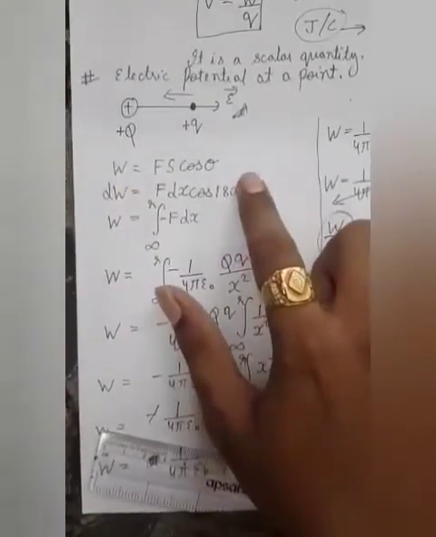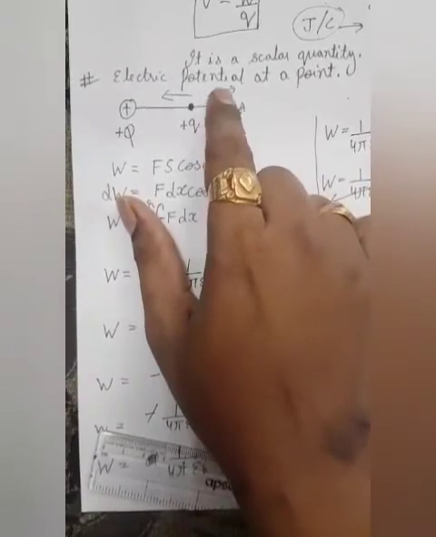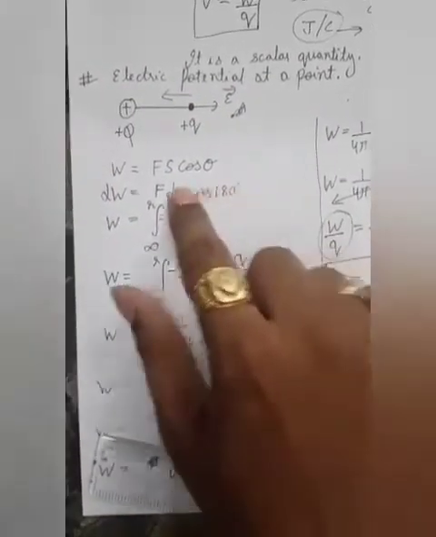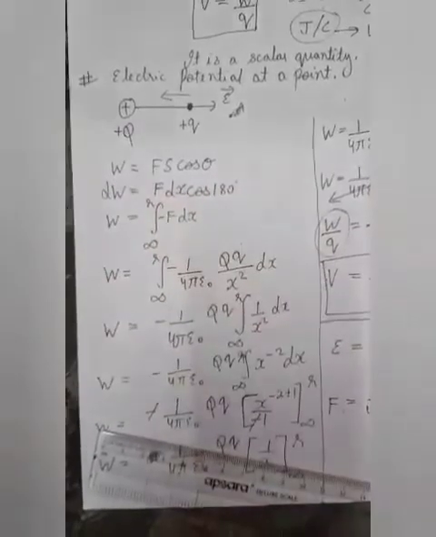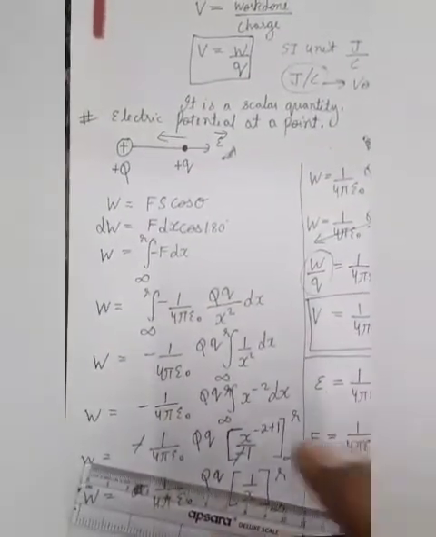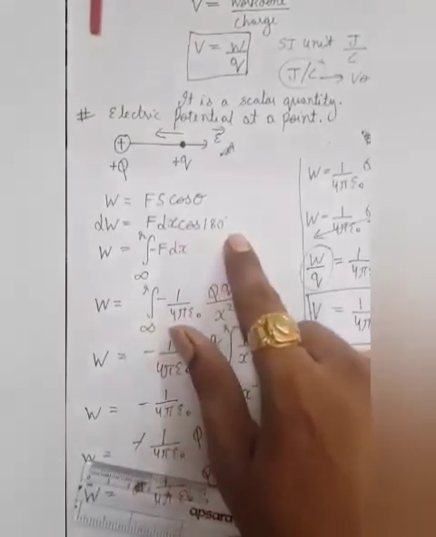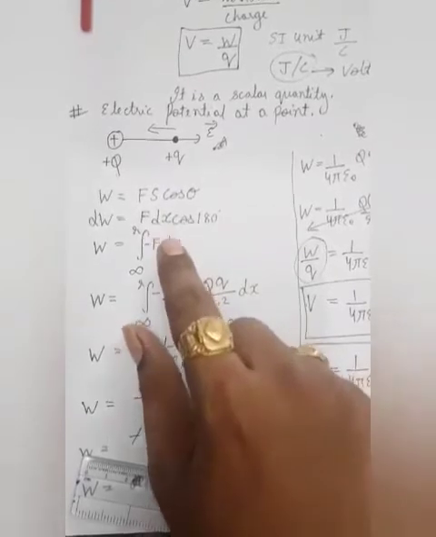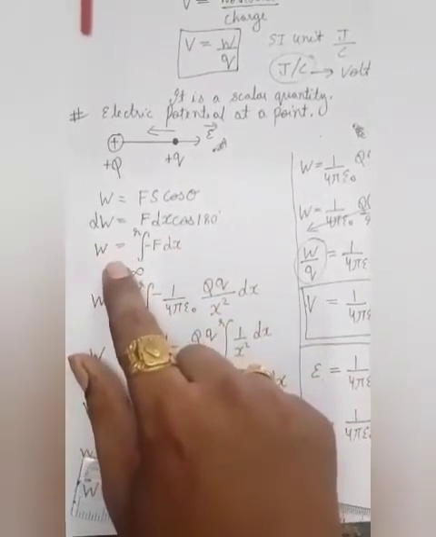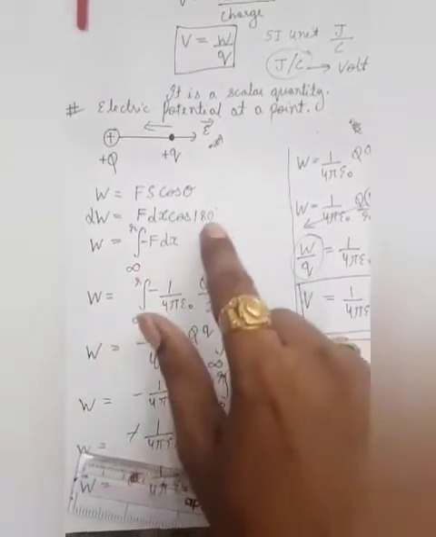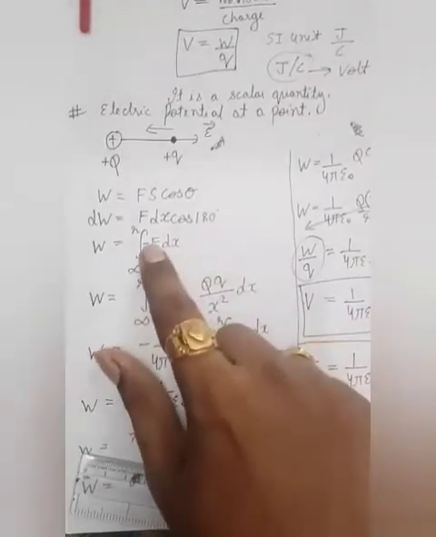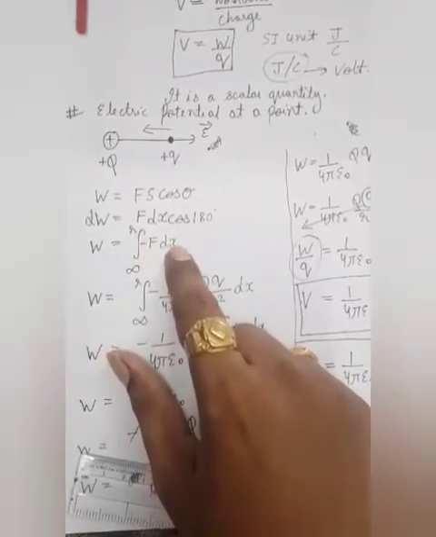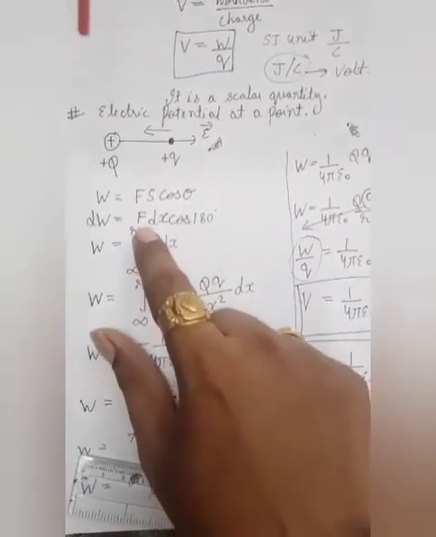Work is F s cos theta. Since the work is performed in the opposite direction, theta can be taken as 180. So work done becomes dW equals F dx cos 180, where dx is a small displacement. Now if I want to convert dW into W, I take the integration, and cos 180 becomes -1, so the final expression is the integration of minus F dx, with limits from infinity to r.